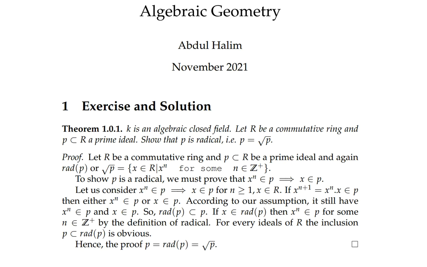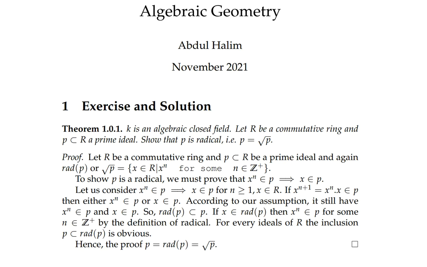Let us consider X^n belongs to P implies X belongs to P for n greater than or equal to 1, X belongs to R. If X^(n+1) equal to X^n times X belongs to P, then either X^n belongs to P or X belongs to P. Actually here we are using the induction theorem.